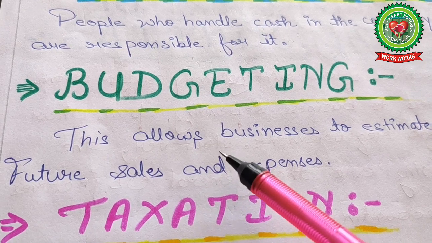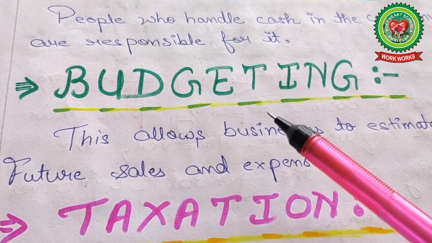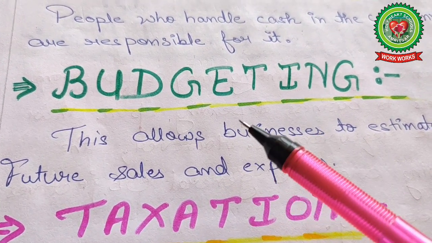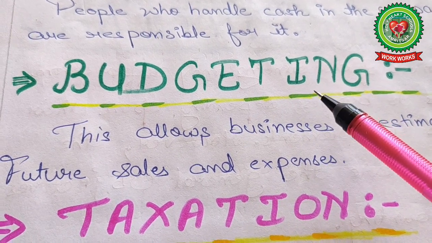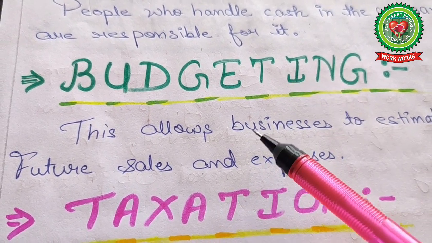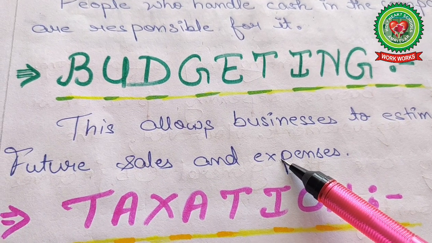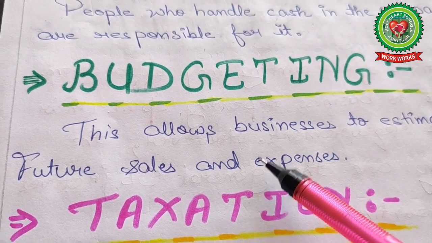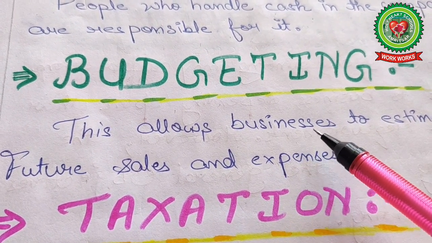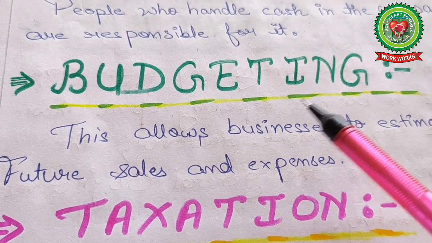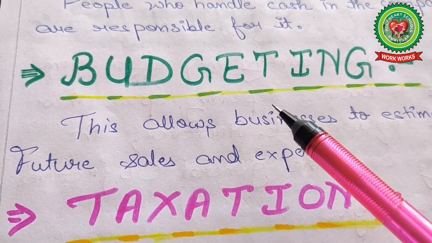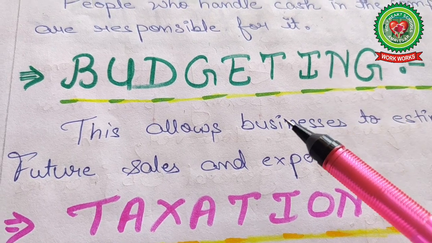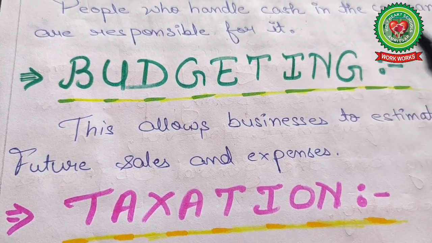Now your target, your budget for next year is more, like rupees 12 lakh, 15 lakh. If your sales are more, ultimately your expenses also increase. So the budget is also maintained with the help of accounting records. If you do not have previous year data records, then it is quite difficult to know about future projects.